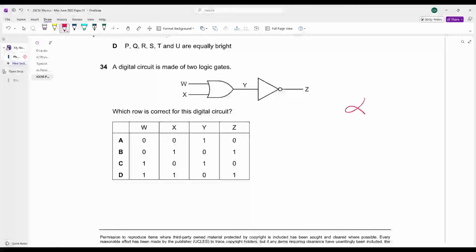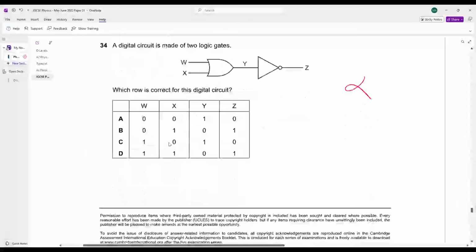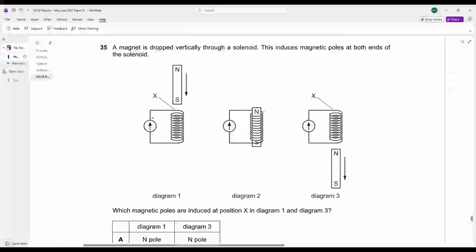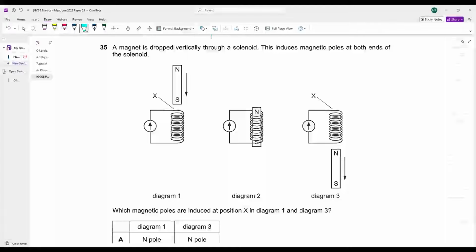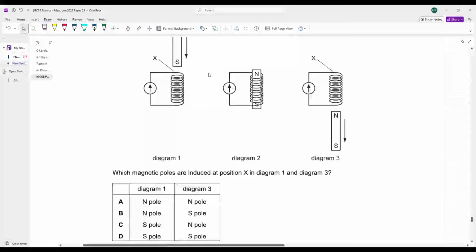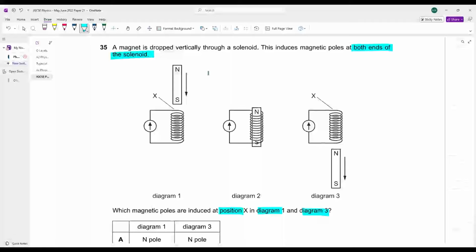This is not in your syllabus, unfortunately. आगे बढ़ते हैं. Let's see this. A magnet is dropped vertically through a solenoid. This induces magnetic poles at both ends of the solenoid. ठीक है. Which magnetic poles are induced at position X in diagram 1 and diagram 3? चलो जी हम देखते हैं भाई diagram 1 और diagram 3 में कौन से poles induce होंगे.